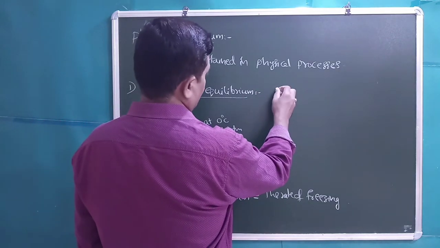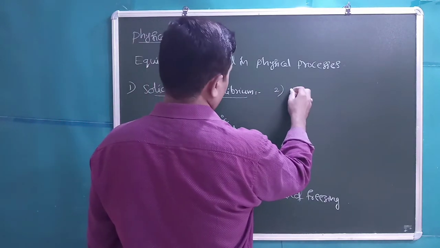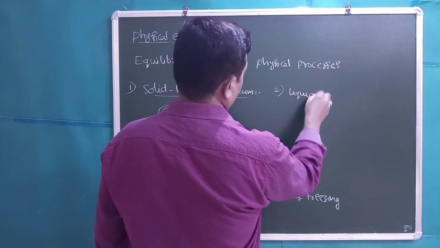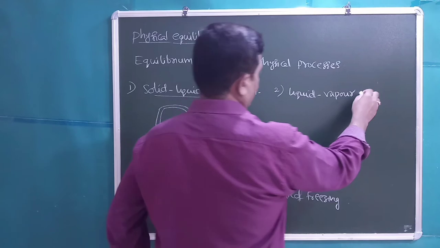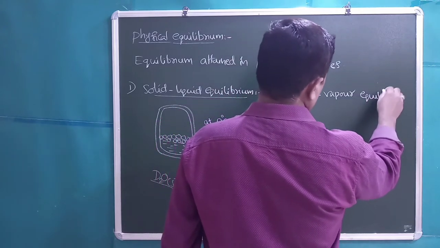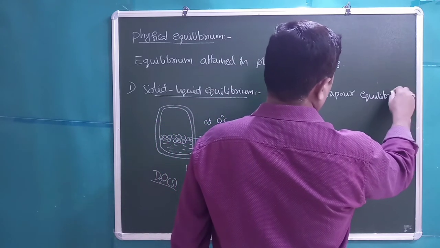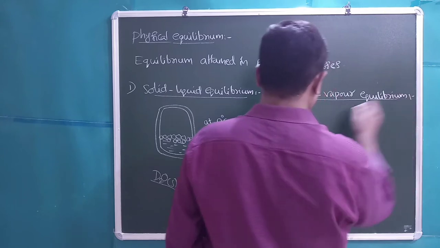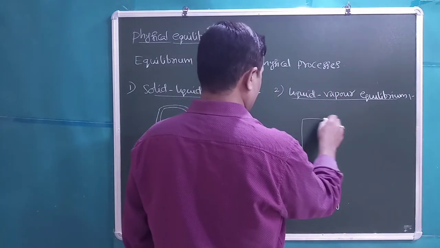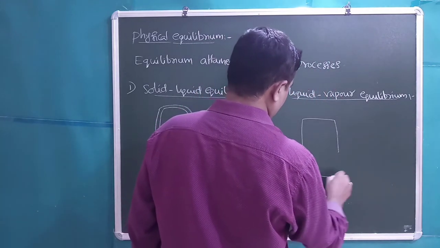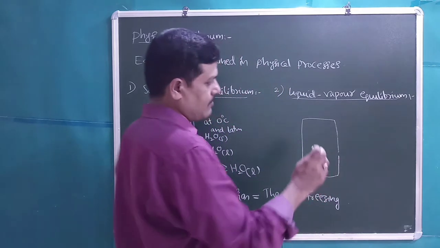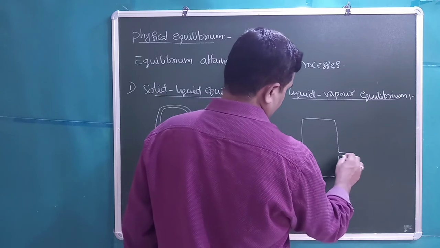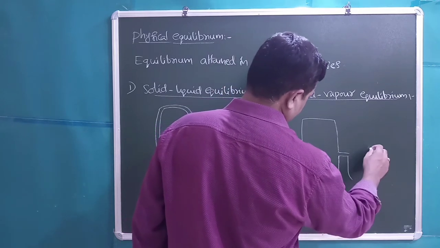The other type of possibility is liquid vapor equilibrium or vapor liquid equilibrium. Assume that in some container we took some water at a temperature slightly higher than room temperature, and to this a manometer is connected.